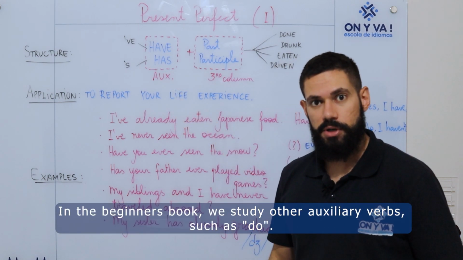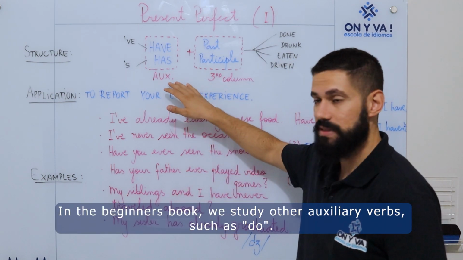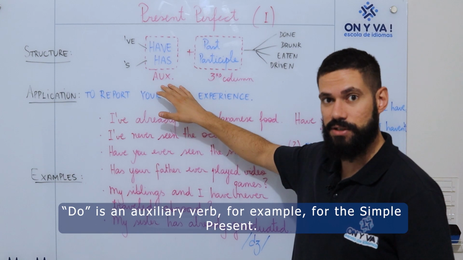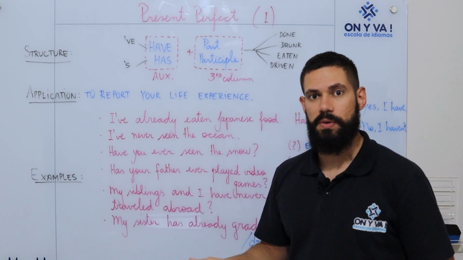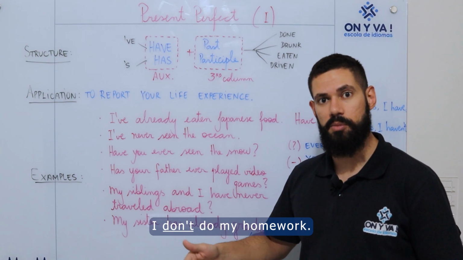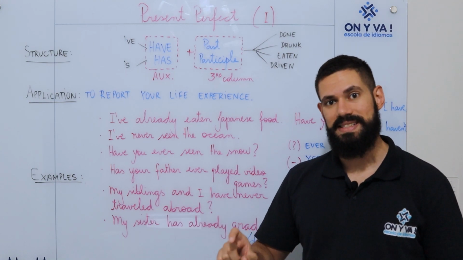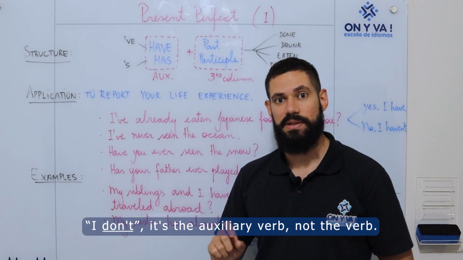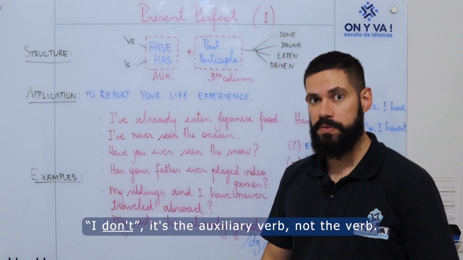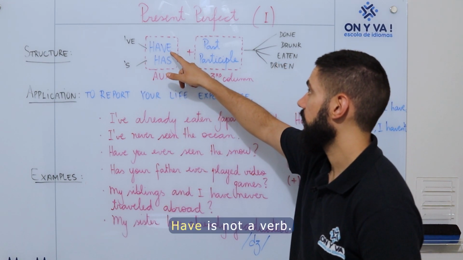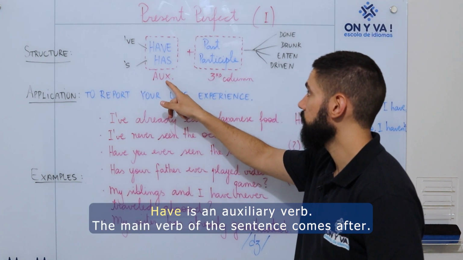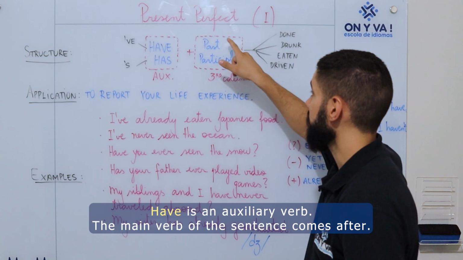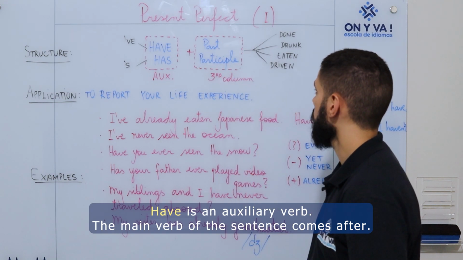In the beginner's book, we study other auxiliary verbs like do. Do is an auxiliary verb, for example, for the simple present. So I say, I don't do my homework. I don't do. When I say I don't, it's the auxiliary verb, not the verb. Here is the same. Have here is not a verb. Have is an auxiliary verb. The main verb of the sentence comes after.